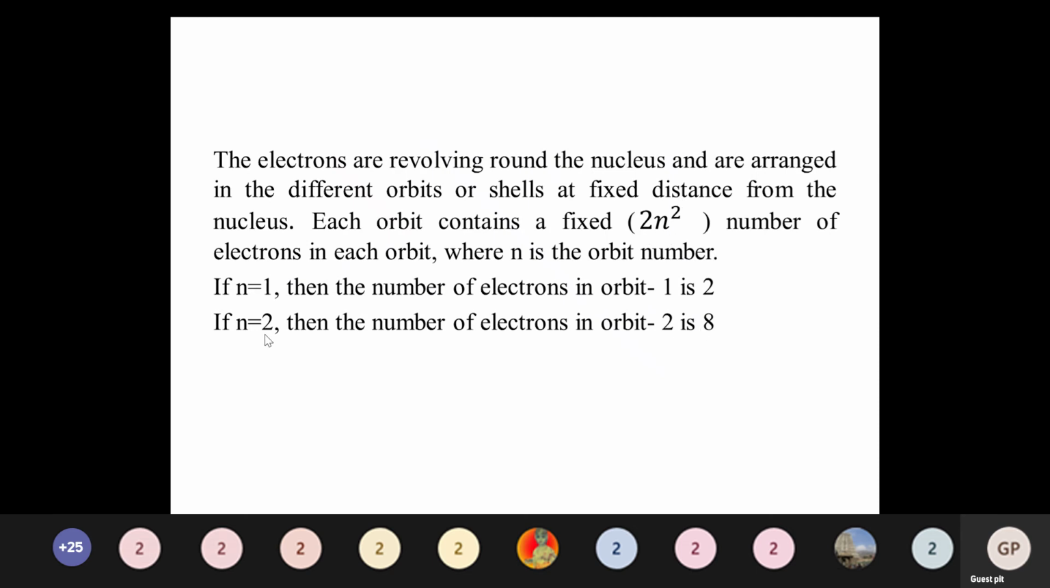Then n equal to 2, the second shell. Substituting n equal to 2, n squared is 4, and 4 into 2 is 8. So 8 electrons will be in the second shell. Like that, based on the atom, the construction of the orbit electrons follows. So this is the basic thing.